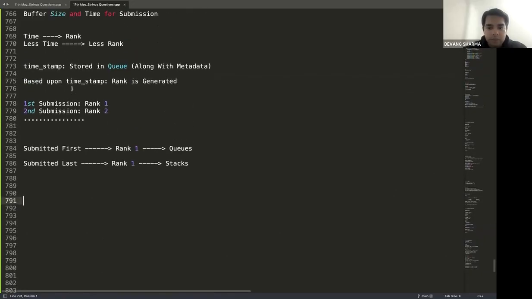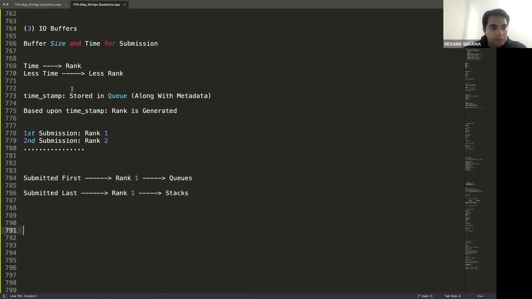Shouldn't less time be more rank? The less time that you take to submit something, the less rank that you will get. Less rank means decreasing rank: rank 1, rank 2, like this. That's what you mean by less rank.